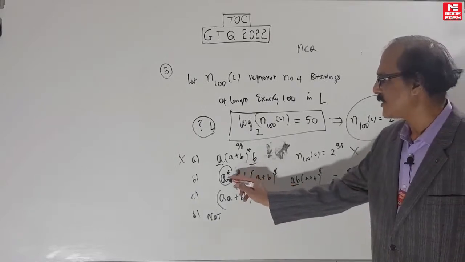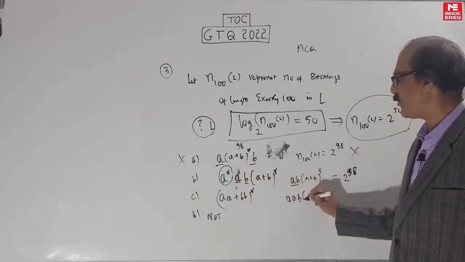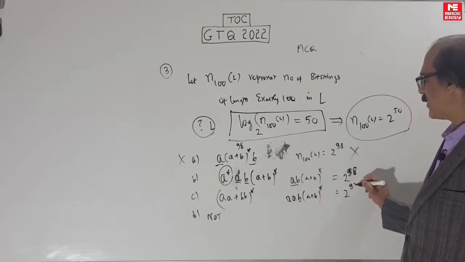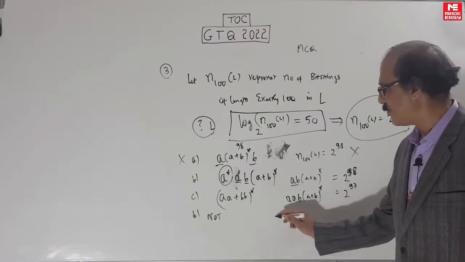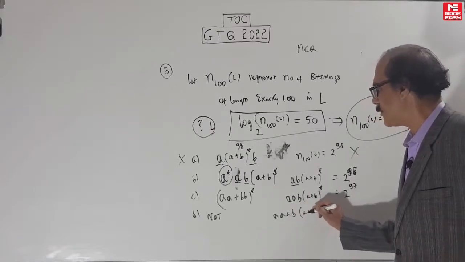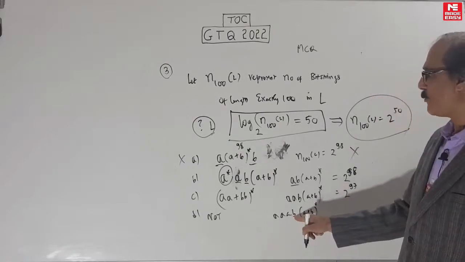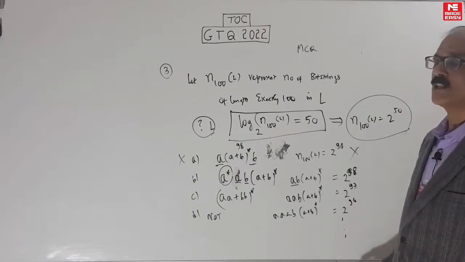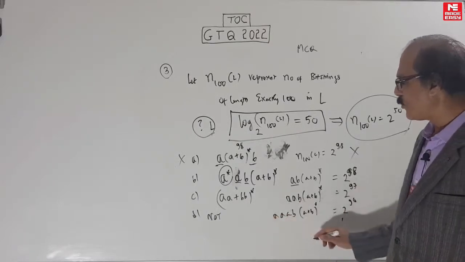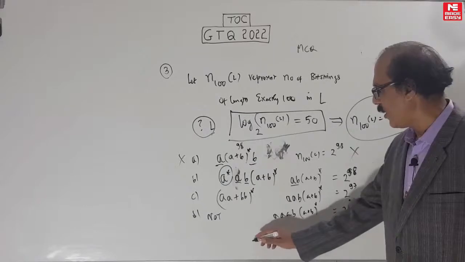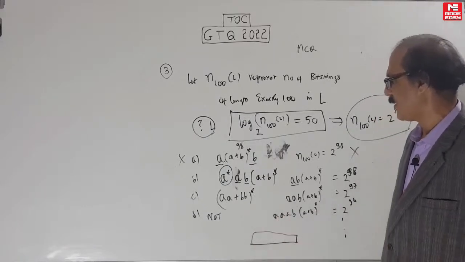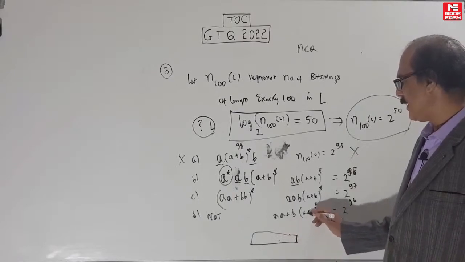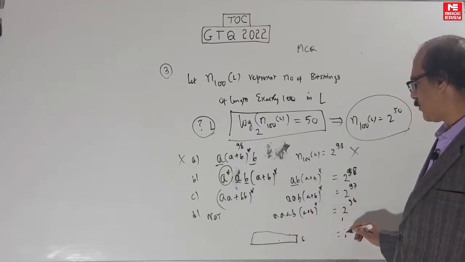Now let's put this A star as A. Then you will get AAB into (A plus B) whole star. Now 3 bits are fixed, the remaining will be 2 power 97 such strings. Next you take AAAB into (A plus B) whole star. Now 4 bits are fixed, so remaining will be 2 power 96. You can see the system here and so on. Eventually you will come to a point where you take all the 100 bits here only. That means take 99 A's followed by B and this will become null.